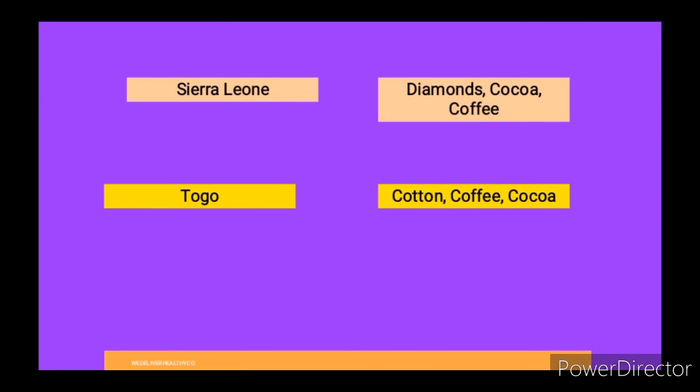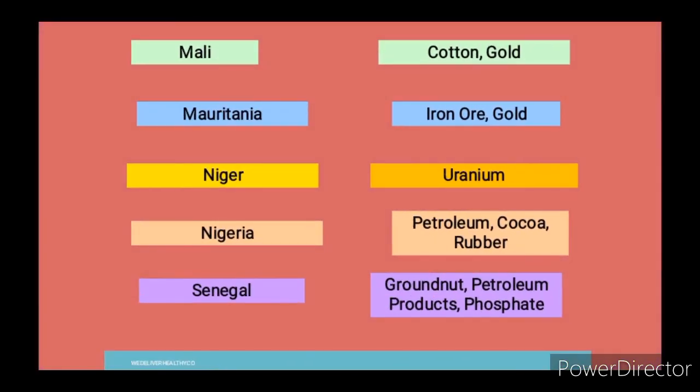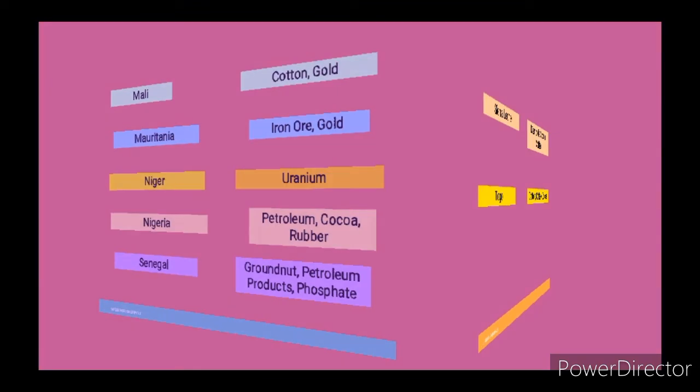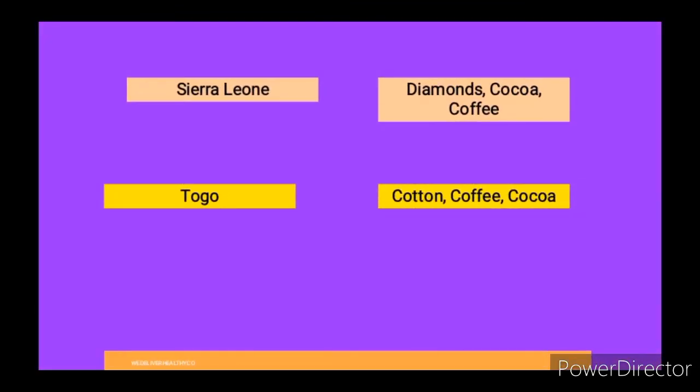So today we have learned about food crops, cash crops, and mineral resources. I hope you learned a thing or two about these things that we just talked about.